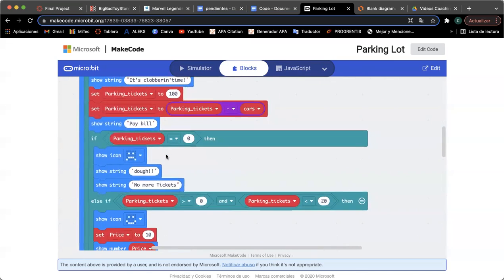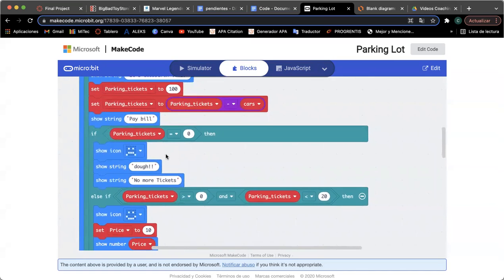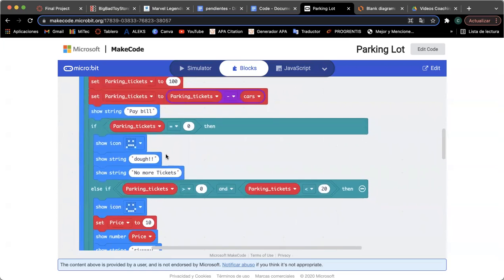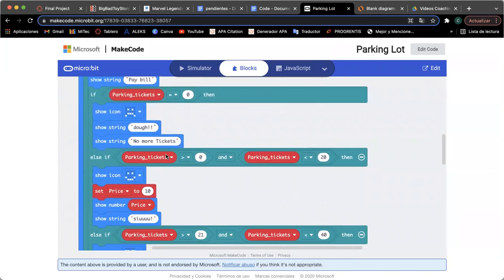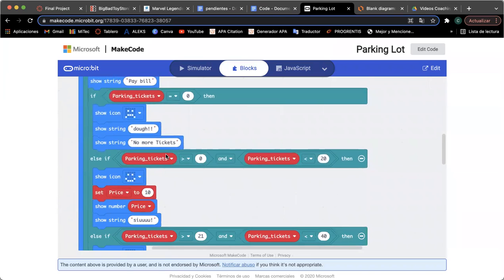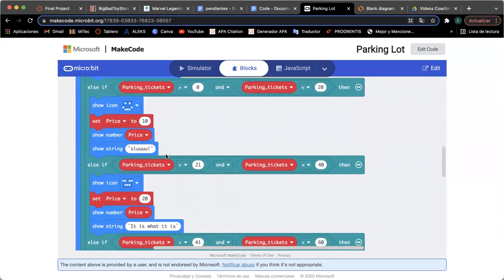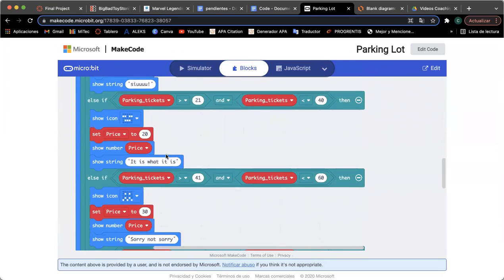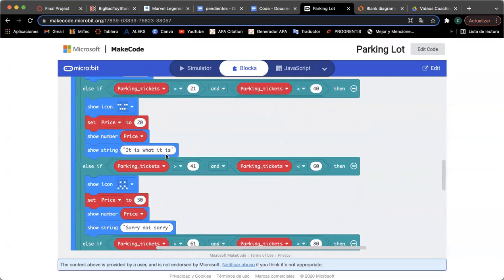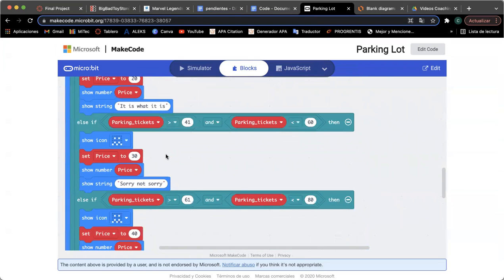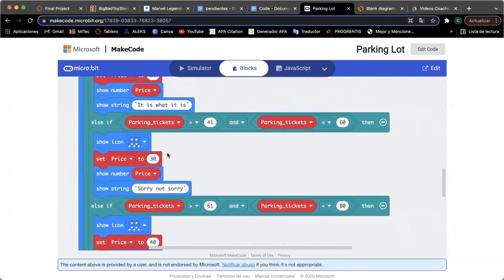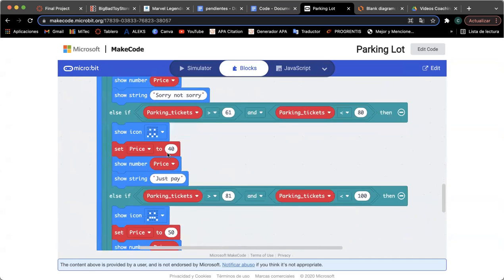Well, then we have another if, but this time it has a lot of else ifs because it's pretty much the same thing. We are defining the price for our parking lot. For example, in one, it's else if parking tickets greater than 41 and parking tickets less than 60, then show icon. And we set our price to 30. We show it and we show our string, "sorry, not sorry." And it's pretty much the same for all of these ifs.